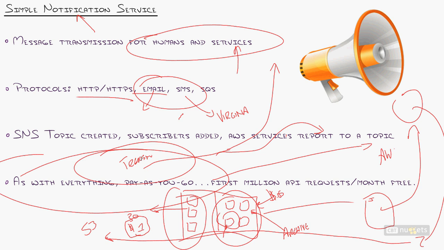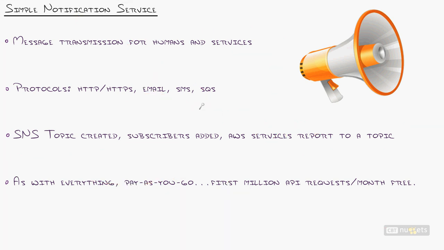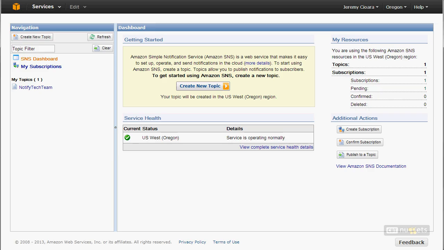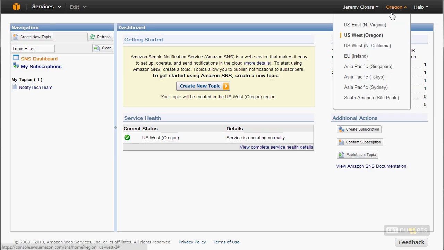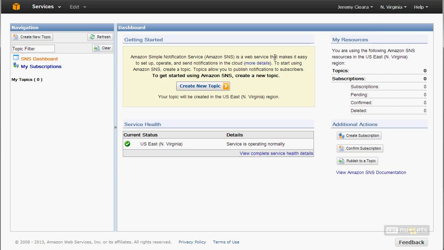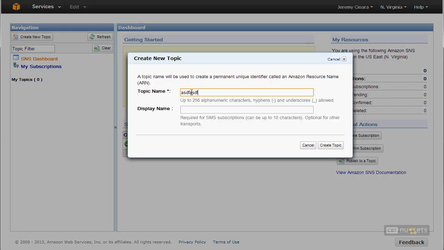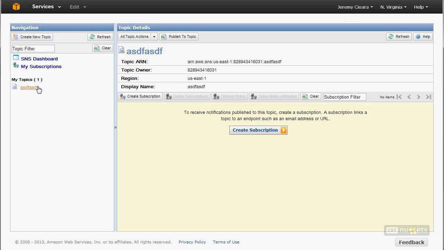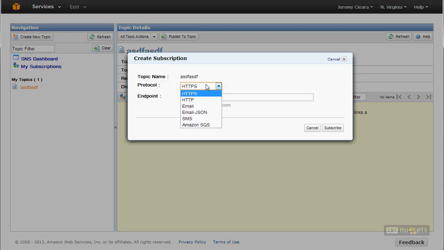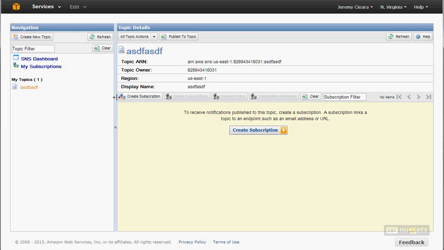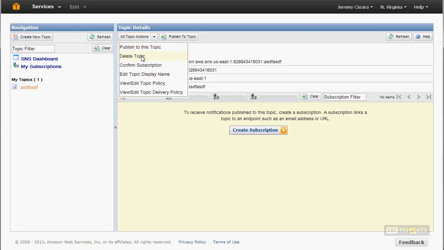Now, the only thing that I have not talked about in this list is one of the protocols. Hang on, before I show, I just want to prove it to you, because I know some people just like to see it. I haven't told you about the SMS subscription. So in Virginia, if I create a new topic, there's my ASDF in it. It just doesn't sound good. I've got to stop using that. It sounds like I'm swearing. I'm not. So when you create a subscription here, notice in Virginia you have the ability to use SMS.